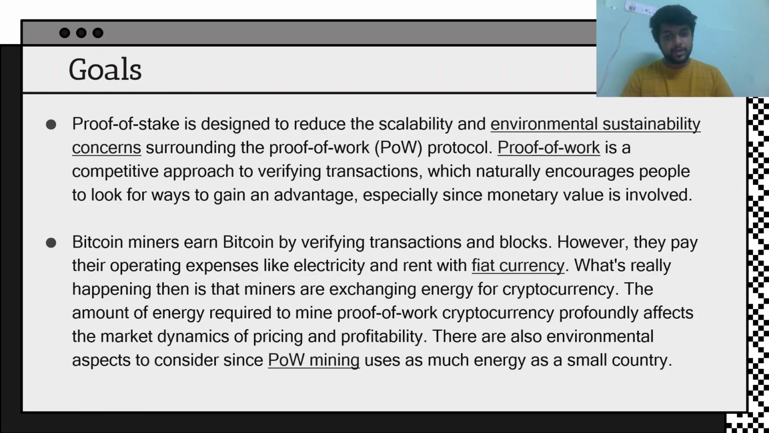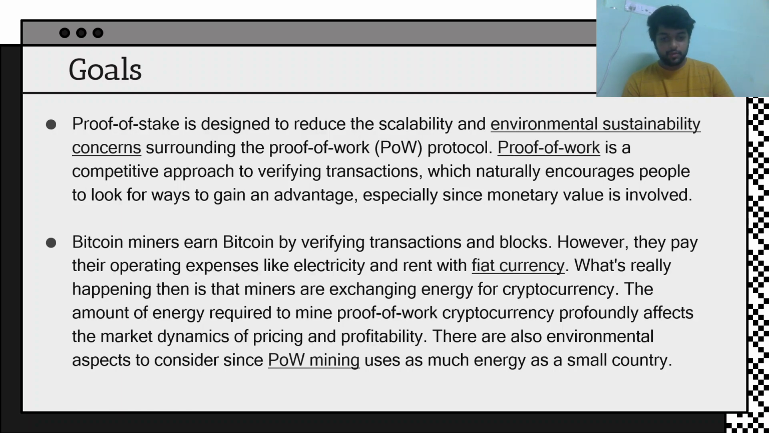Bitcoin miners earn Bitcoin by verifying transactions and blocks. However, they pay their operating expenses like electricity and rent with fiat currency, which is the local currency used in the area. So what's really happening is that miners are exchanging energy for cryptocurrency. They are paying for the energy and getting the cryptocurrency as a reward.